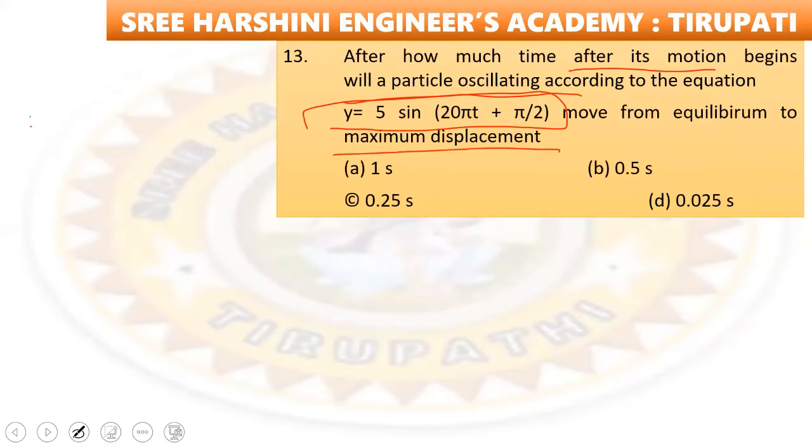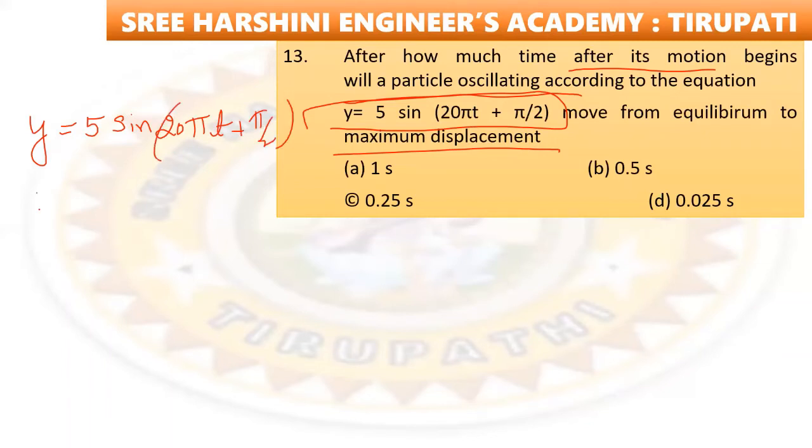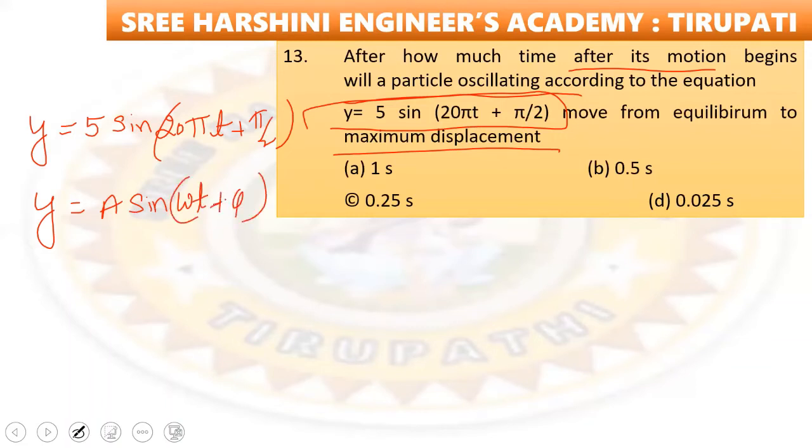So given equation here is y is equal to 5 sin 20 pi t plus 5 by 2. So this is the general equation. When we compare both equations, y is equal to A sin omega t plus 5.